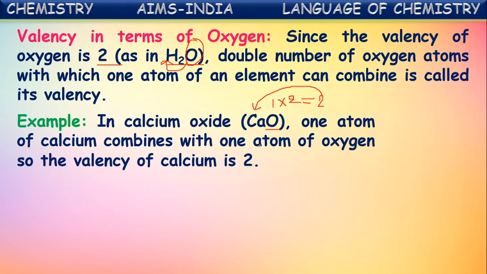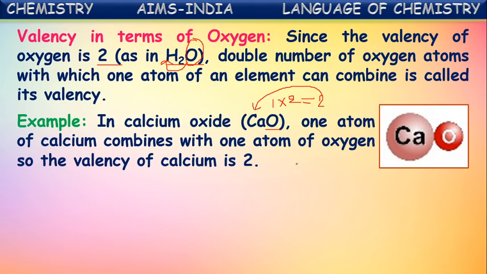Okay, in this way, the valencies of elements are defined based upon the number of oxygen atoms combining with them. See here, in calcium oxide, one atom of calcium combines with one atom of oxygen. So the number of oxygen atoms combining, multiplied by two, gives its valency. So its valency became 2.